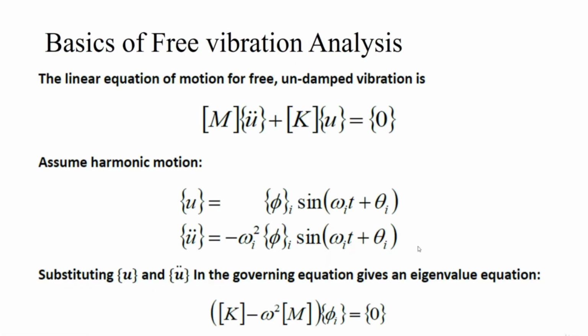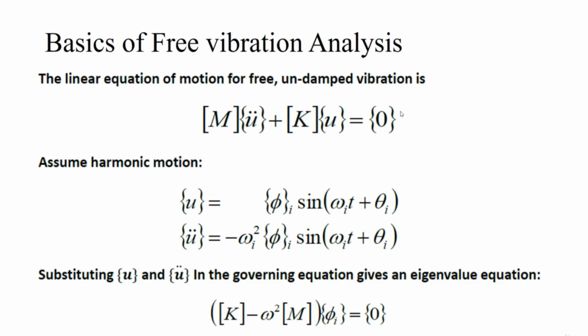In modal analysis, we are going to conduct free vibration analysis, and the other one is pre-stressed vibration analysis. First we are going to learn the basics of free vibration analysis. For a linear equation of motion, M u double dot plus K u equal to F, usually there will be a force term, but in free vibration analysis we are not going to apply any loads on the body.